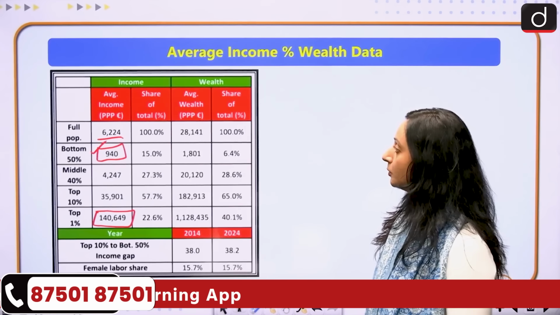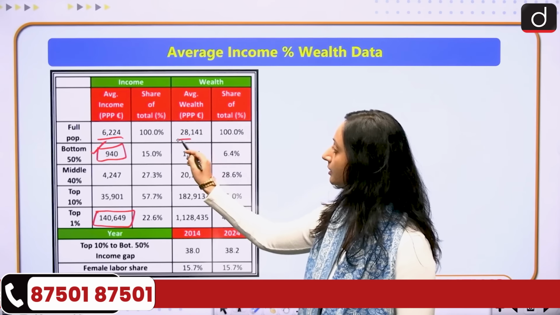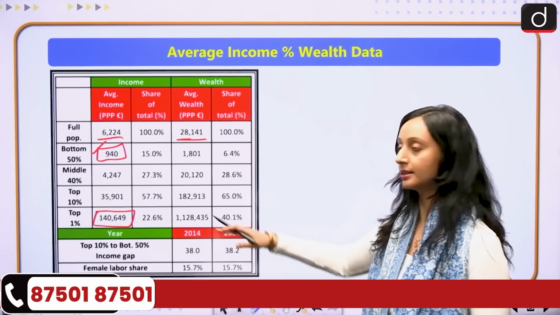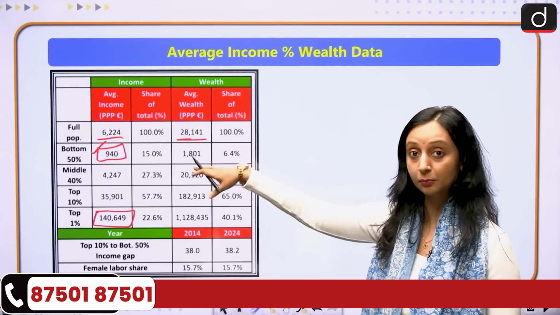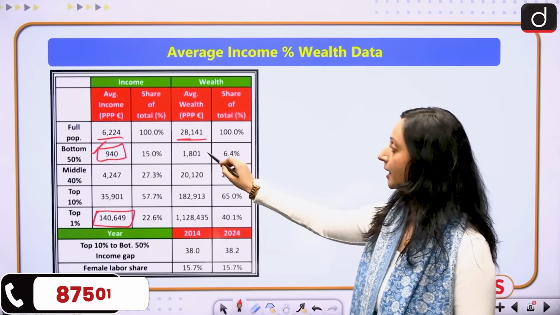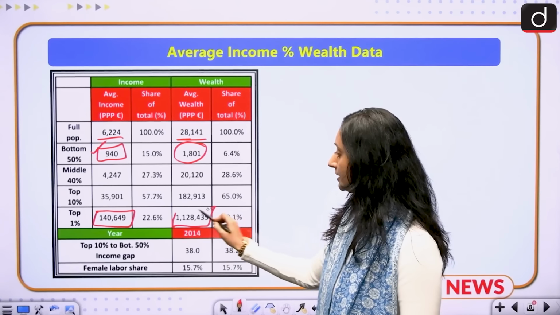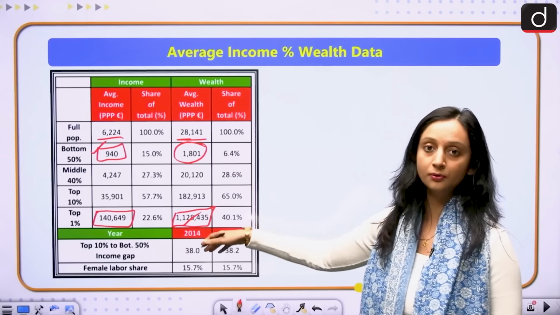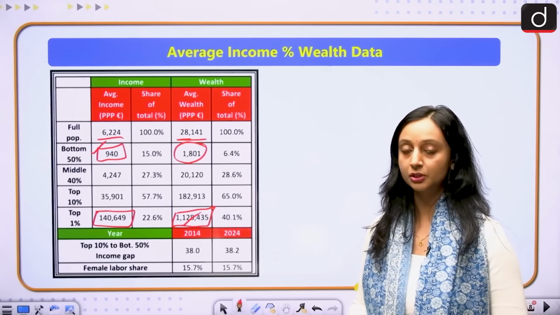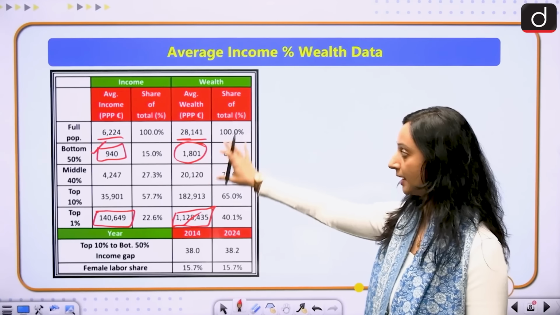And if I talk about the wealth, then it is 28,141. This is the average wealth that we have for the entire population. Here also there is a disparity. Bottom have 1,800 and the top one has almost of average wealth. So again, there's a huge disparity in income, there's a huge disparity in wealth,